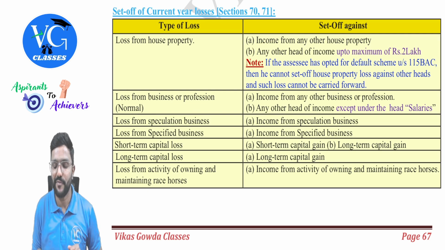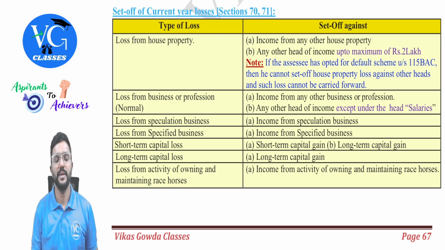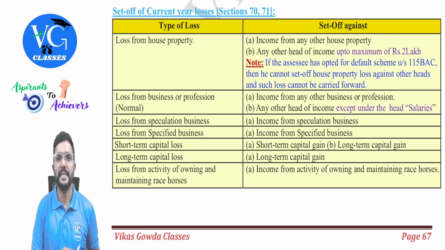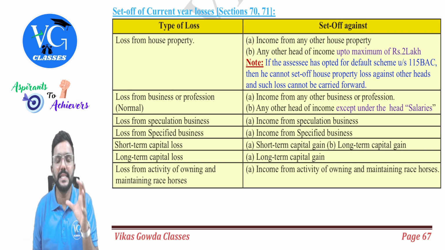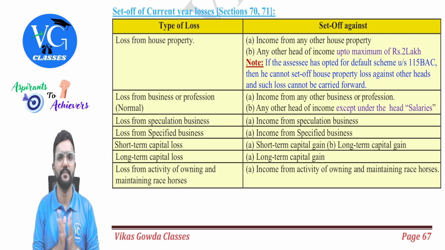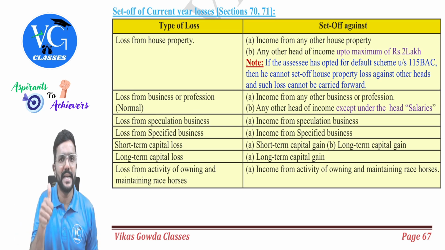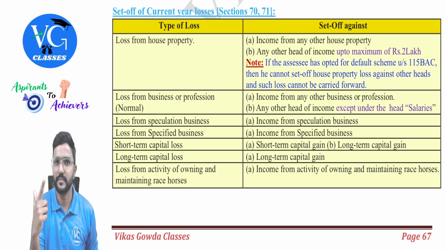Sir, what if assessee is following the default scheme under section 115BAC? Then this is not available. Let me make it clear. Please listen here. If an assessee is following default scheme under section 115BAC, then he or she can adjust house property loss in the same year only against house property income. He cannot adjust it against other heads of income, and he cannot even carry forward that.